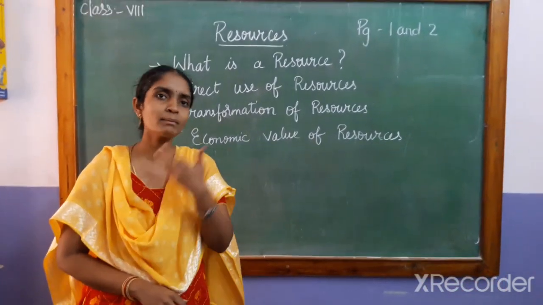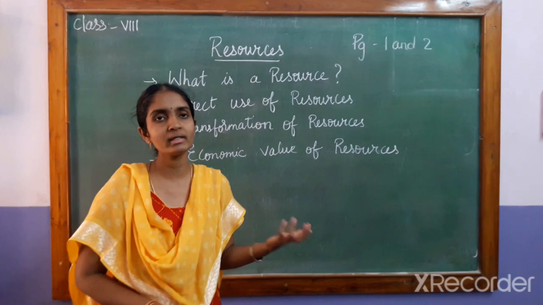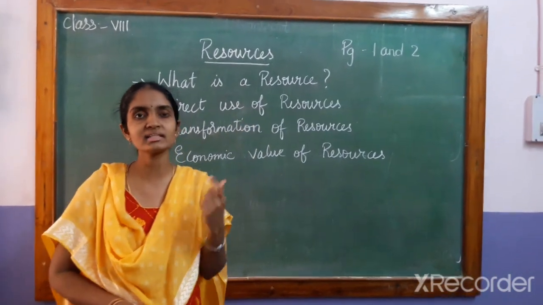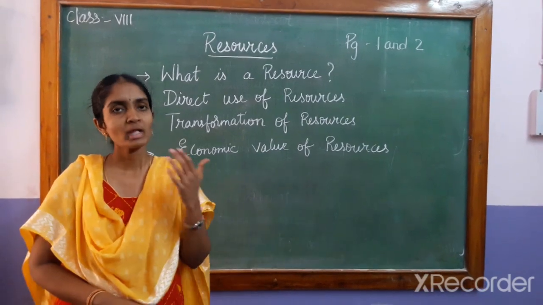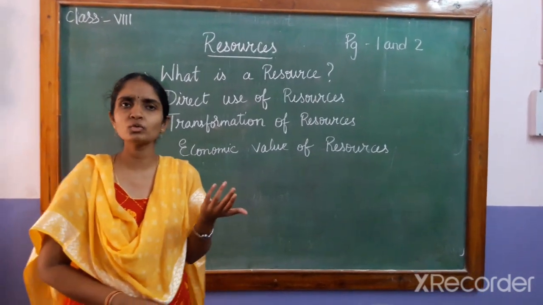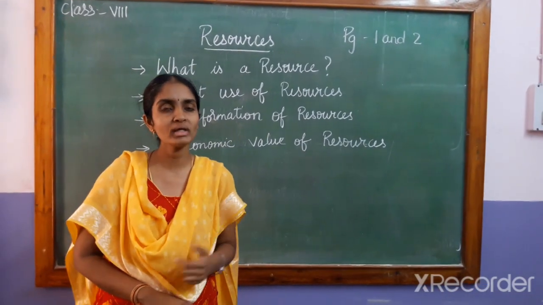So, in order to satisfy the needs of humans, he is trying to transform the resources which are available in plenty. Now, sunlight is available in plenty. So, what is he doing? He is trying to trap and harvest that solar energy into electrical energy. In the same way, the wind energy. The wind energy is also very vast. Now, how can we use it?